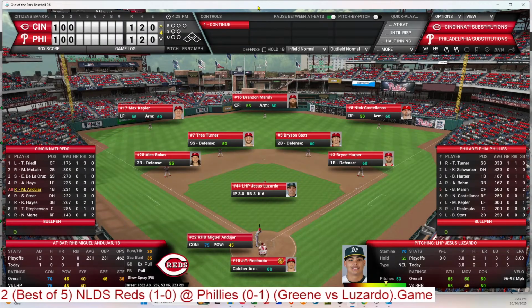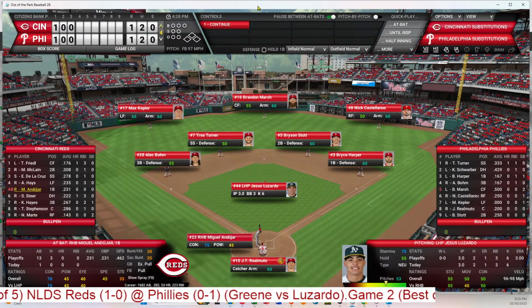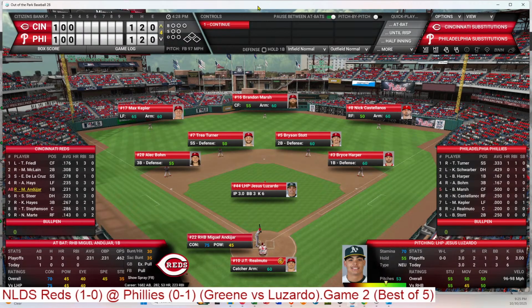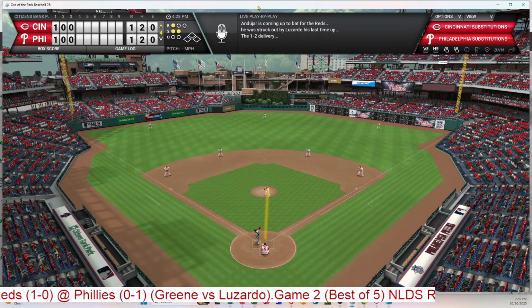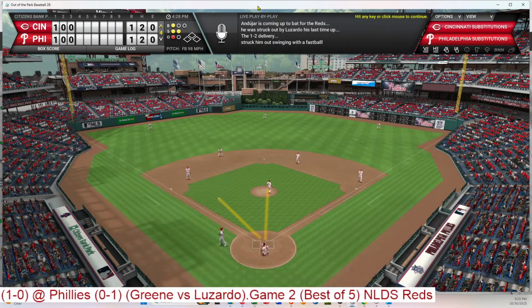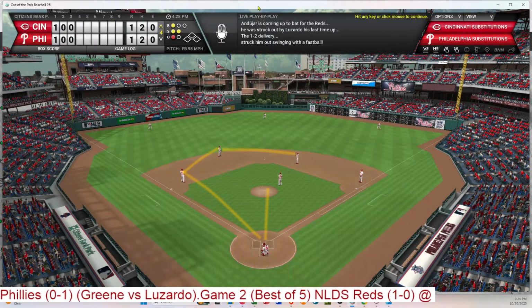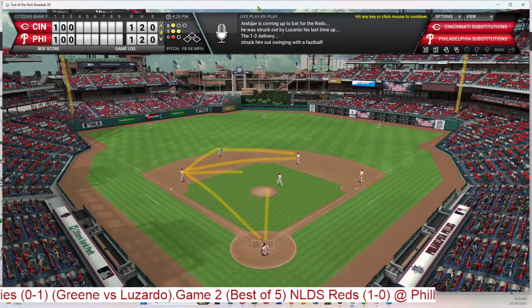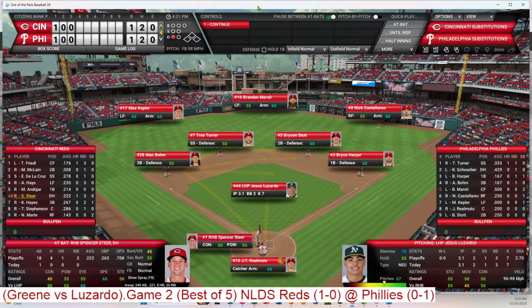As Andujar steps in, he struck out his first time. One ball, 2 strikes from Luzardo. And a strikeout. That is 7 for Luzardo now against 3 walks.